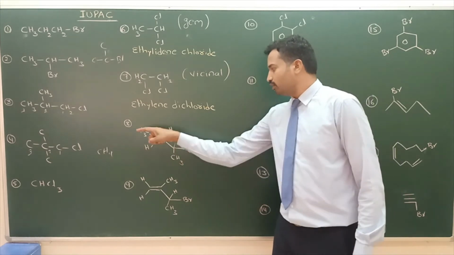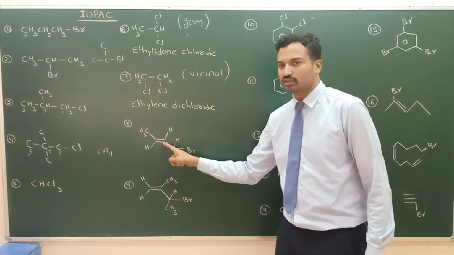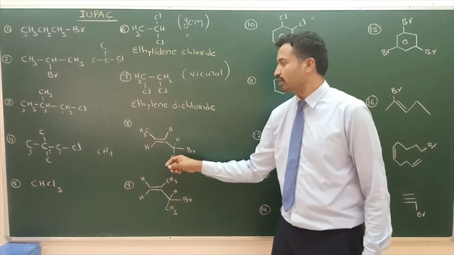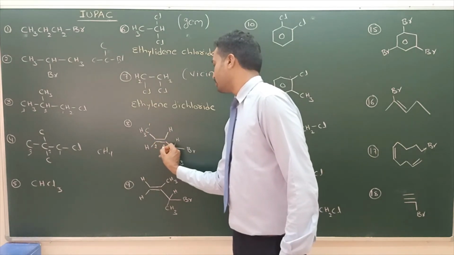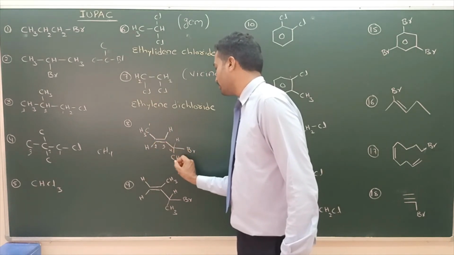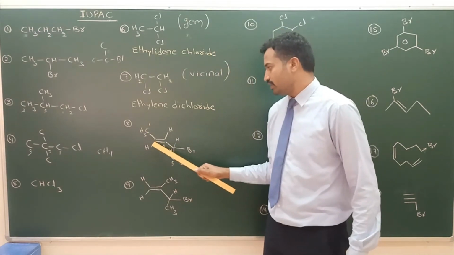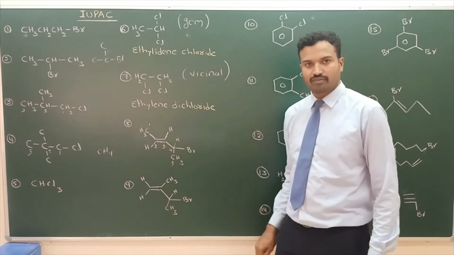If from right to left, the double bond gets the third position. If from the left, the double bond is nearer. So first carbon, second, third, fourth, fifth carbon.